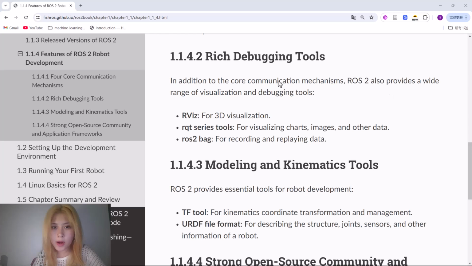So, what are the rich debugging tools in ROS2? In addition to the core communication mechanisms, ROS2 also provides a wide range of visualization and debugging tools. First, RViz for 3D visualization. Second, RQt series tools, which are for visualizing charts, images, and other data. Third, ROS2 bag, which can be used for recording and replaying data.